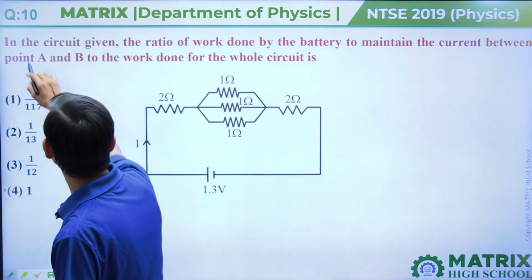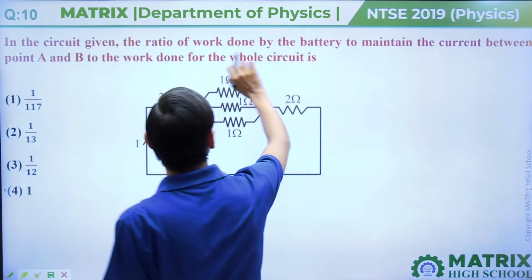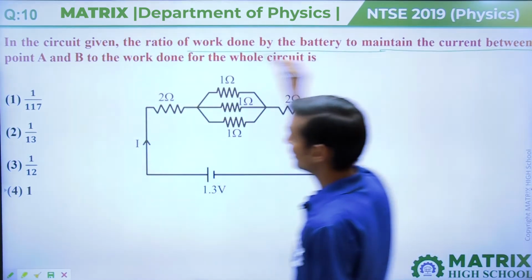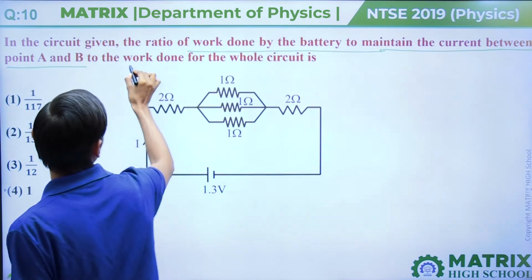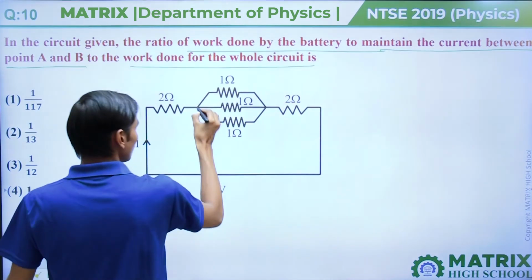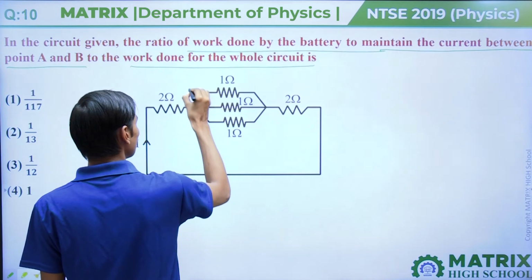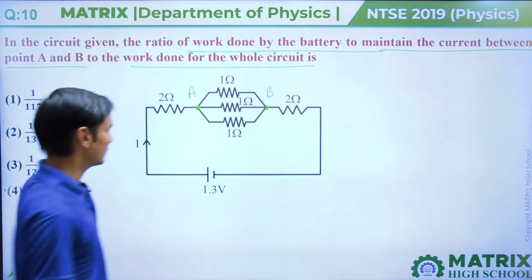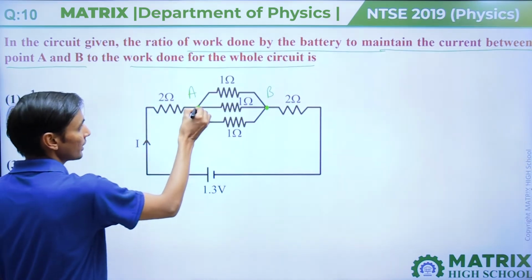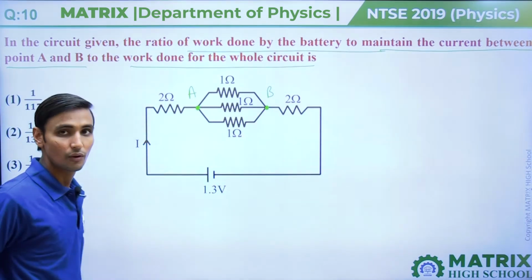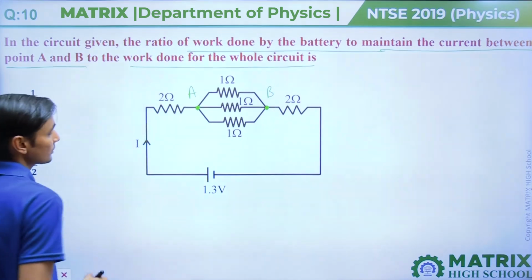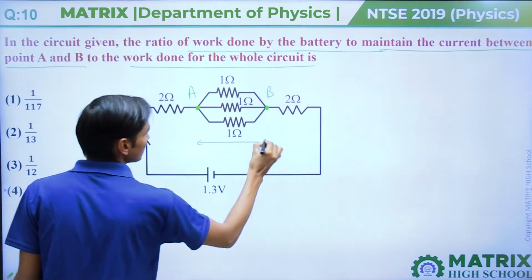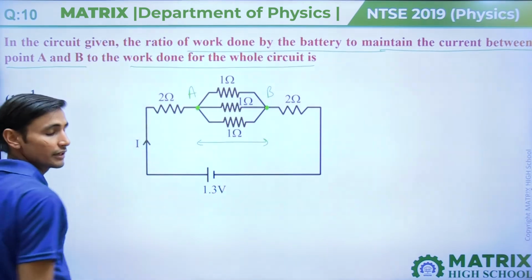Correct option. In this question, in the circuit given, the ratio of work done by the battery to maintain the current between the points A and B, and the work done for the whole circuit is asked. Two points are given, A and B. In the circuit they are missing, but we can say that two points A and B are given in the question. The question is asking for the work done to maintain this current I between these points and in the whole circuit.